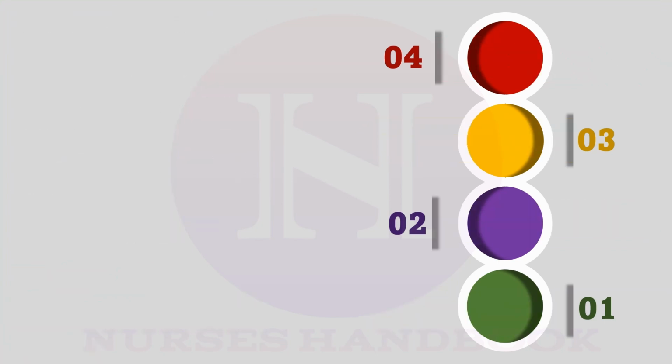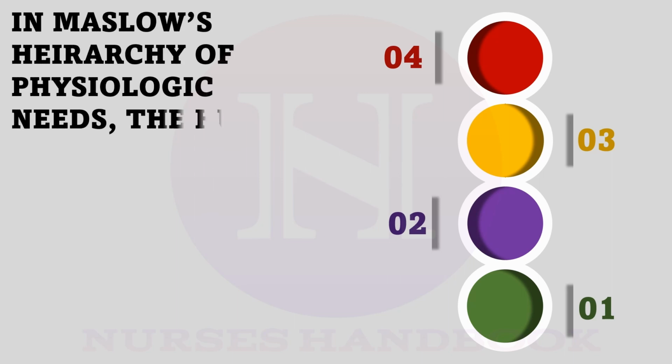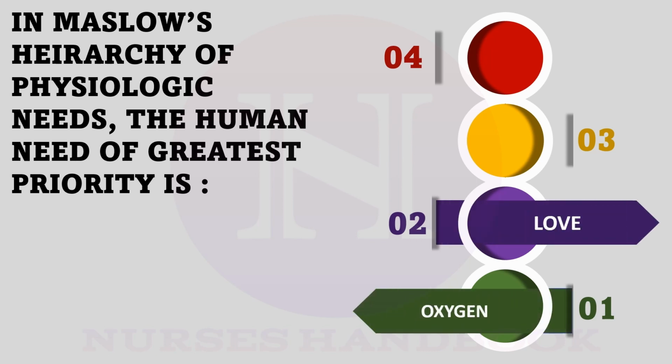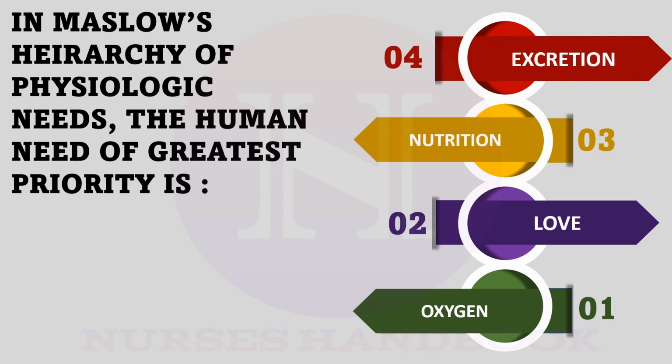Question number 3. In Maslow's hierarchy of physiologic needs, the human need of greatest priority is option 1. Oxygen, option 2. Love, option 3. Nutrition, and option 4. Excretion. And the correct answer is option 1.